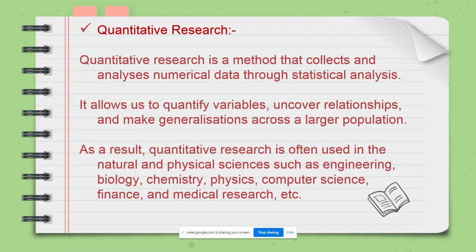So for example, you study the characteristics of one district or four districts, and then you make a generalized statement about the state, Maharashtra state, for example. That is nothing but studying a few quantities for a limited scope, and then making a generalized statement. As a result, quantitative research is often used in all scientific fields: natural and physical science, biology, engineering,